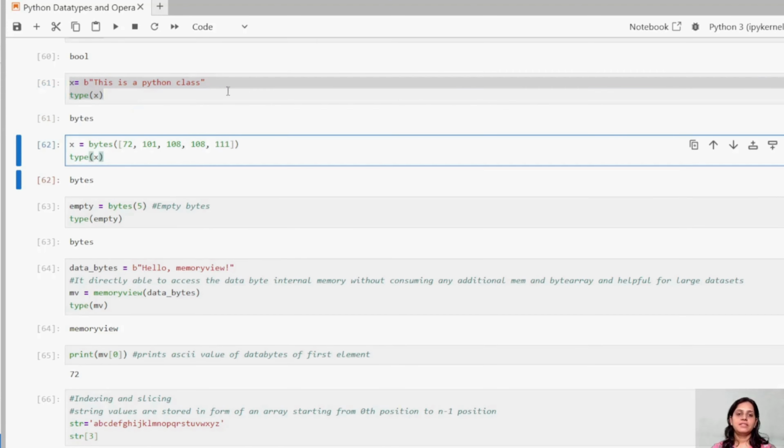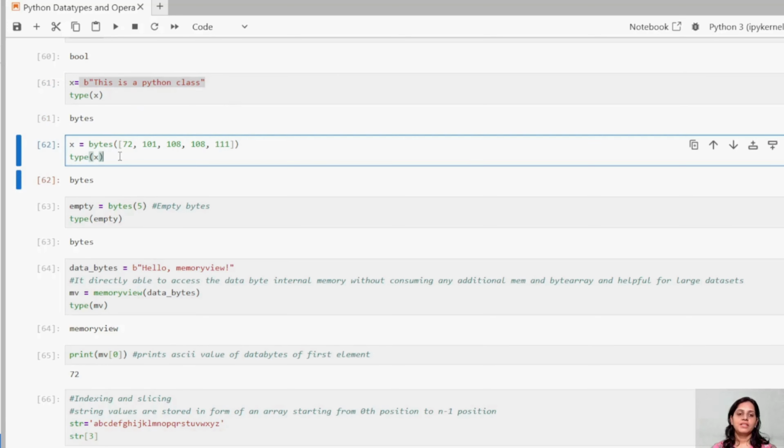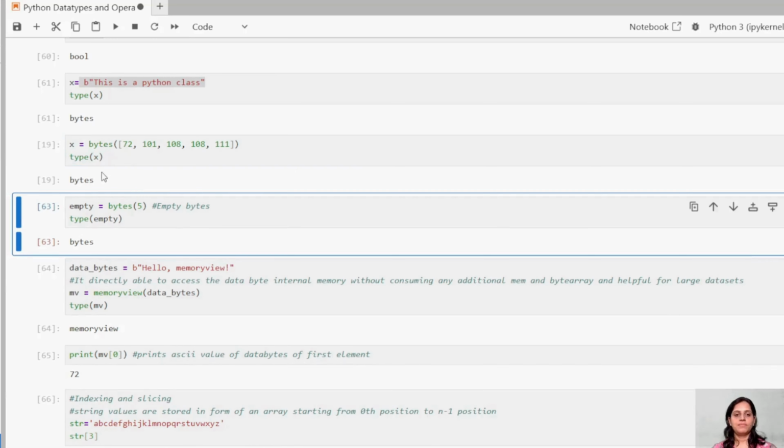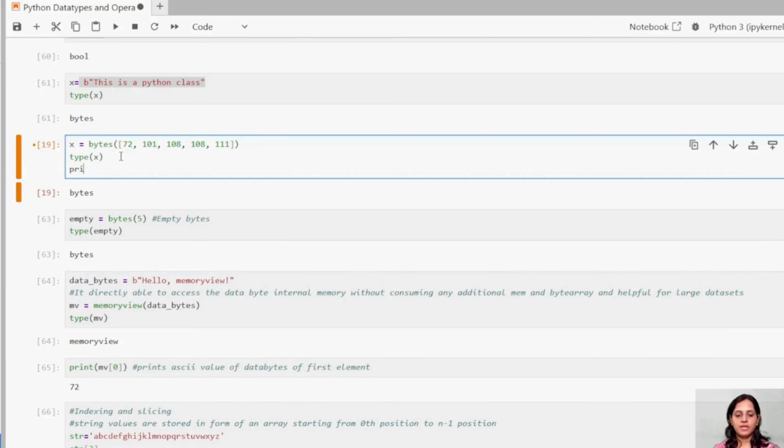And this is nothing but a string of bytes, like a string type you are assigning. Again, you are trying to assign some kind of list inside bytes, right? And again, you are trying to see the type I am getting. And if you see the print statement, it will give you the list, I believe.